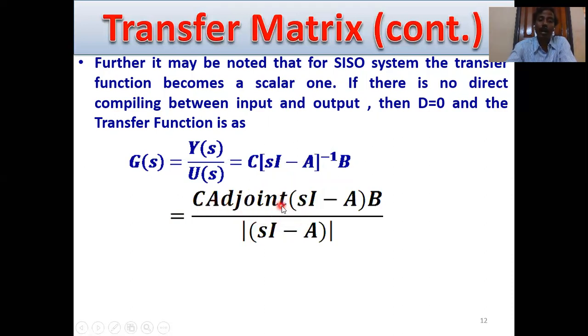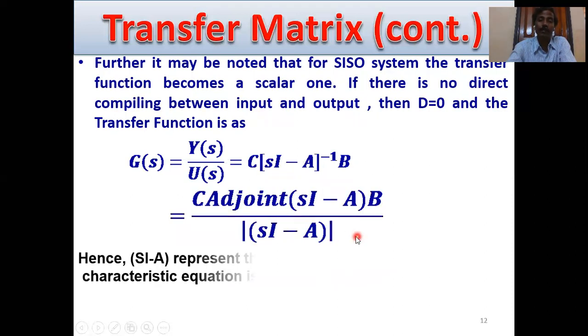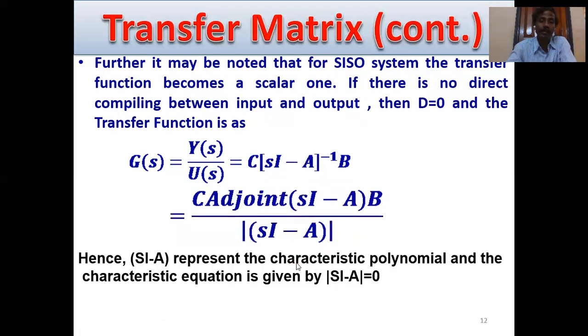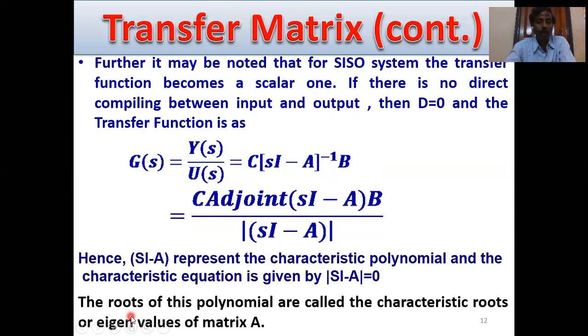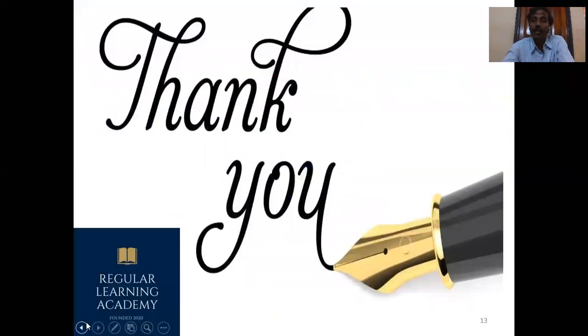Hence determinant of (sI minus A) represents the characteristic polynomial, and the characteristic equation is given by determinant of (sI minus A) equals 0. The roots of this polynomial are called the characteristic roots or eigenvalues of matrix A. This is for single-input, single-output systems.